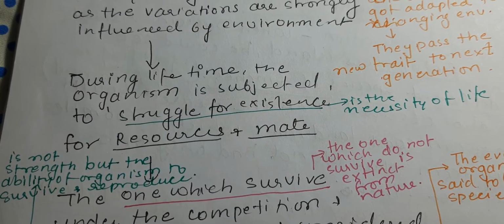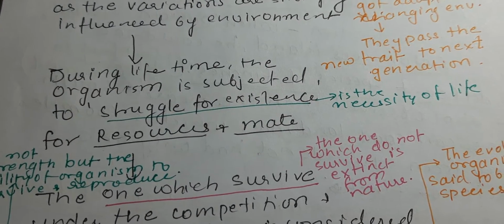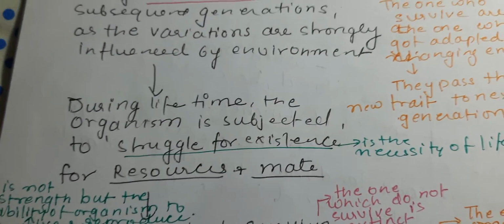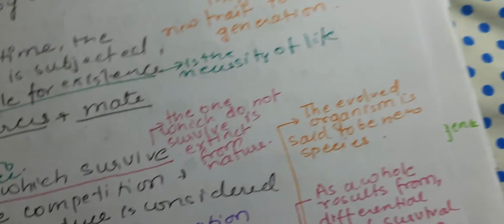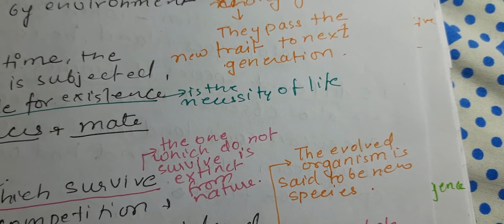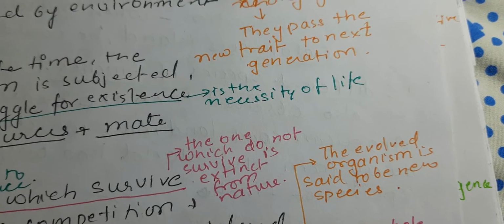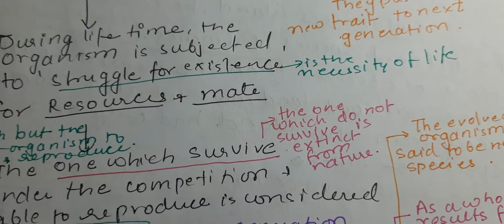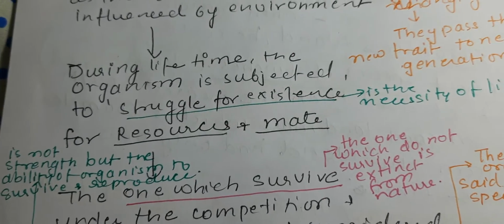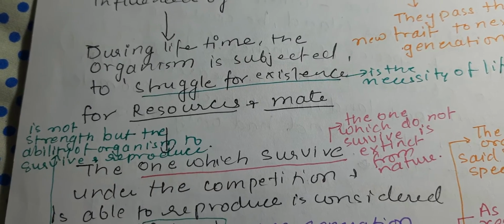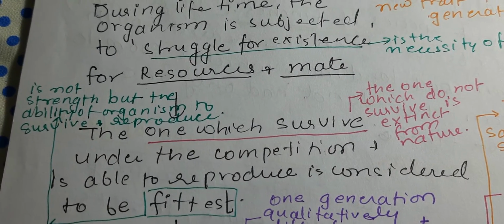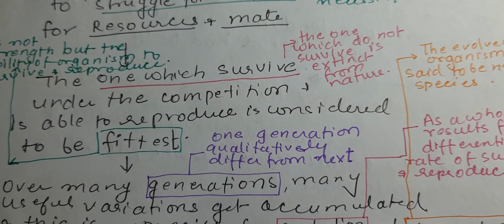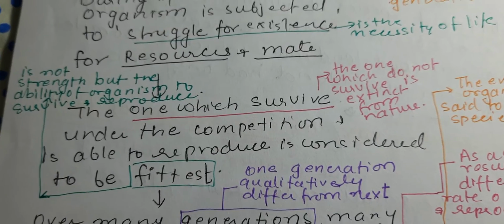During its lifetime, the organism is subjected to a struggle for existence. This is necessary. Each and every organism is facing the struggle for existence, and you can say this is a compulsory event, a necessity of life, because everybody has to survive for food, space, resources, and mates. So they struggle for existence, for resources and mates, especially in the case of animals. The one which survives the competition and is able to reproduce is considered the fittest.